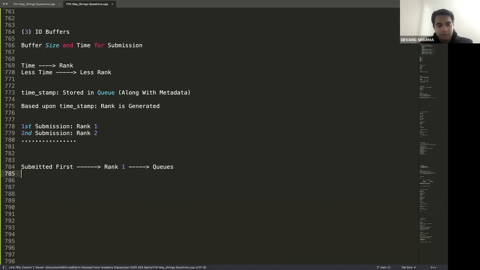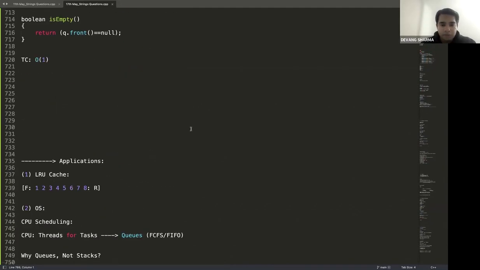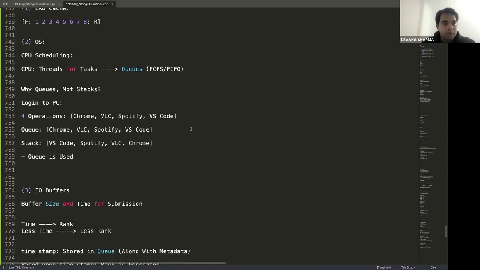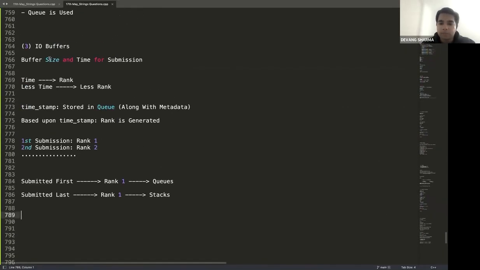However, if we had implemented it via stack, what would have happened in that case? Whoever submitted last would get rank 1. And that's something which we don't want. All right, guys, those are the real life applications of queue. Number 1, LRU cache. Number 2, CPU scheduling. Number 3, input output buffers. Basically, any game design leaderboard.